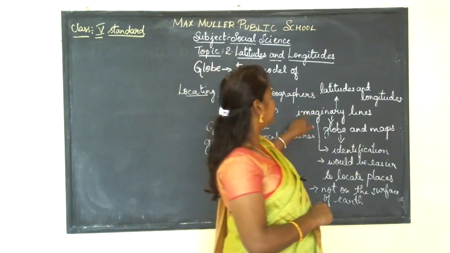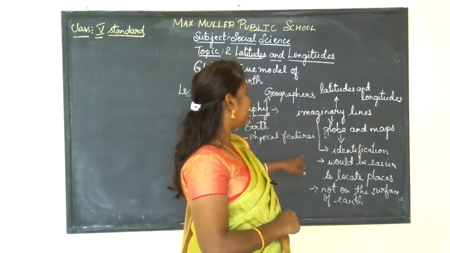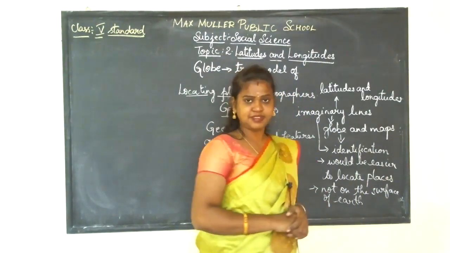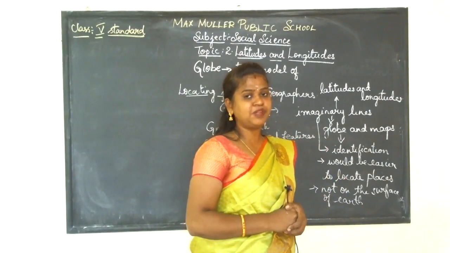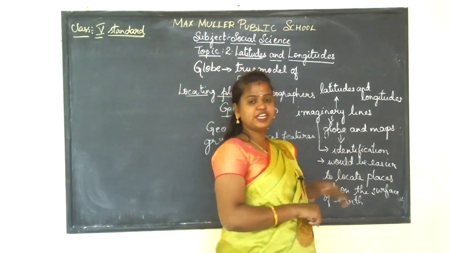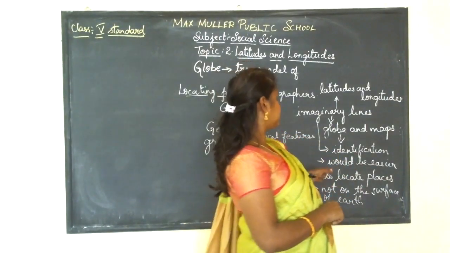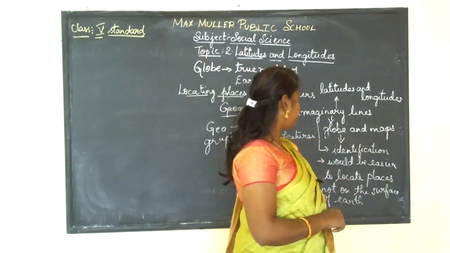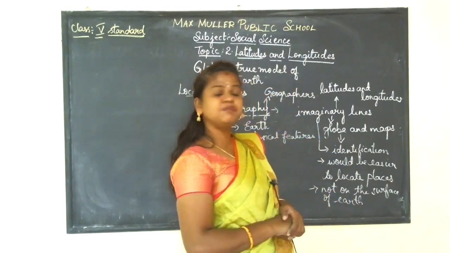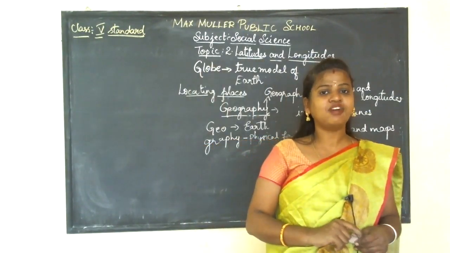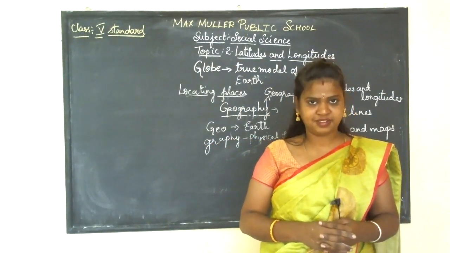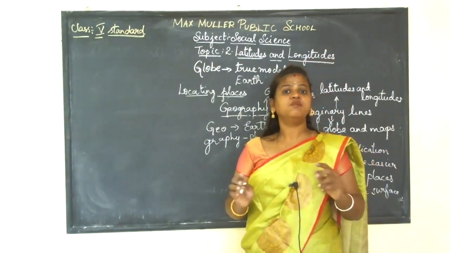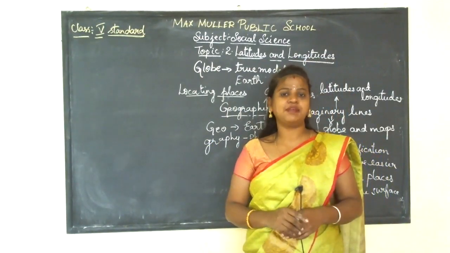So what happened here? By drawing these imaginary lines, the identification became easier. So it would be easier to locate the places, or it can make the identification easier. Next, it would be easier to locate places. The third point: these imaginary lines cannot be seen on the original Earth, but these imaginary lines can be seen on both globes and maps.